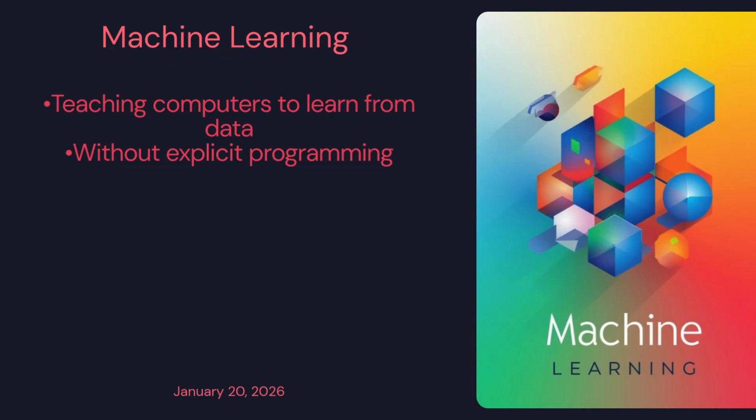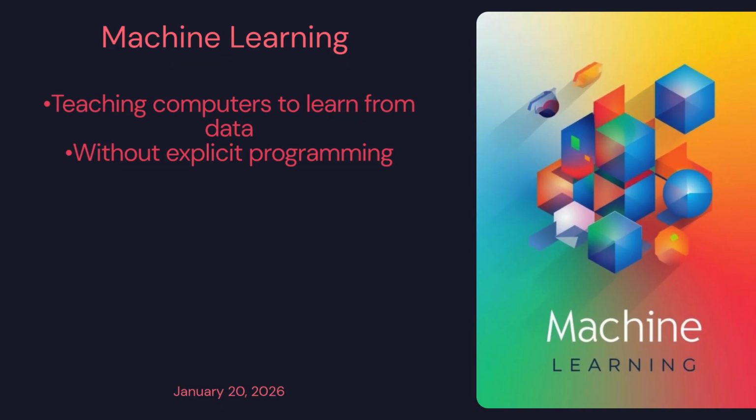Machine learning is a branch of artificial intelligence. It means teaching computers to learn from data without explicit programming. In traditional programming, we write fixed rules and the computer follows them. But in machine learning, we do not write all the rules. Instead, we give the computer a large amount of data. The computer studies this data and finds patterns by itself.